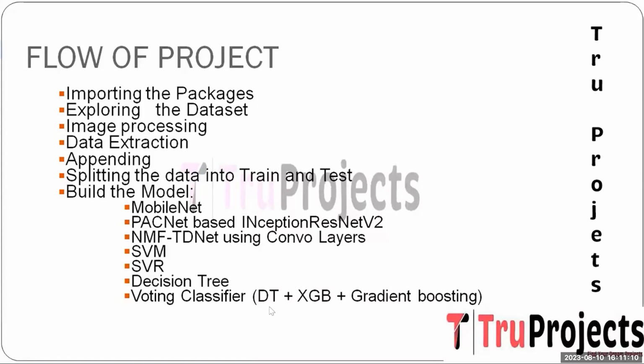And the last one is voting classifier. It combines the prediction of multiple individual models, in this case decision tree, XGBoost and the gradient boosting models are combined. It enhances the classification accuracy and the robustness by leveraging the strength of the different models for Alzheimer's disease diagnosis.